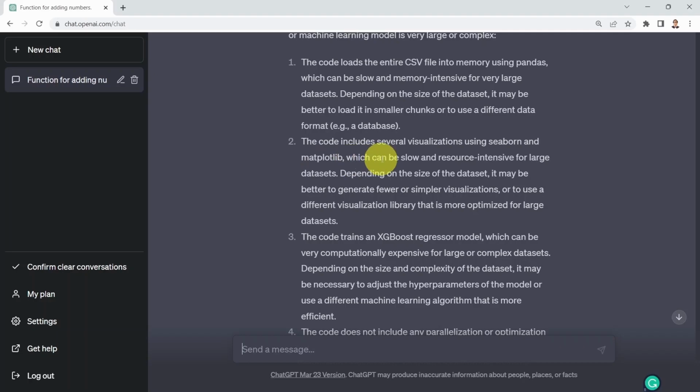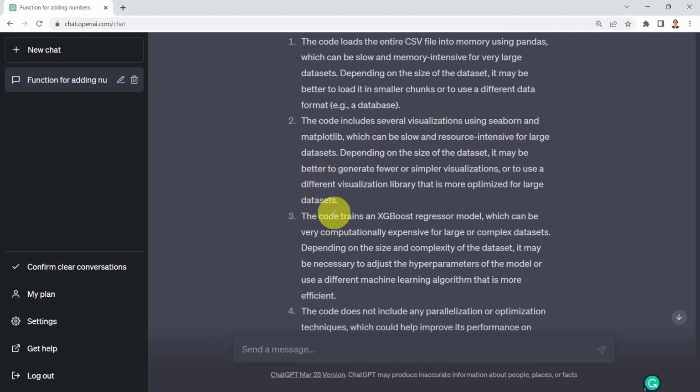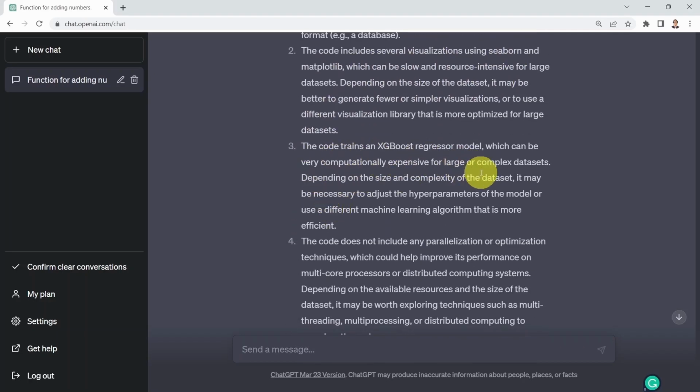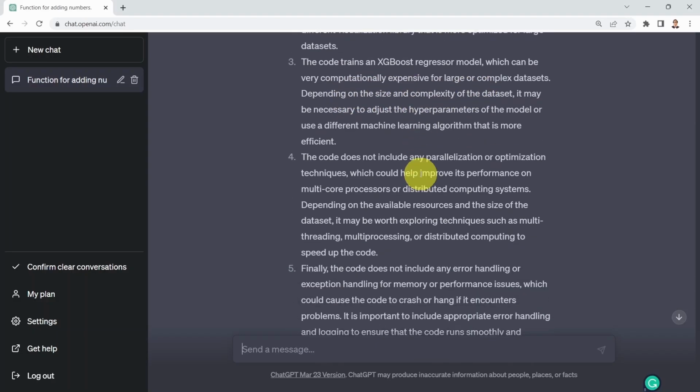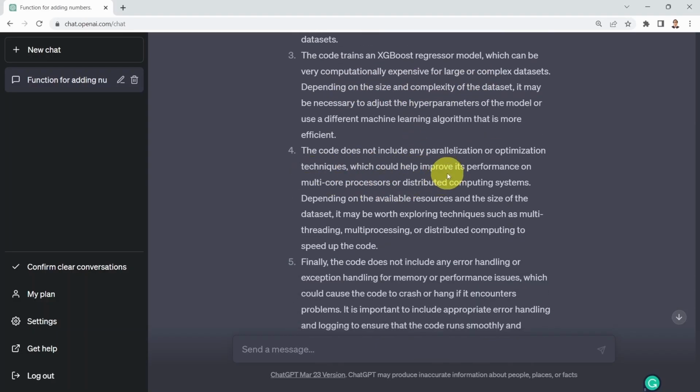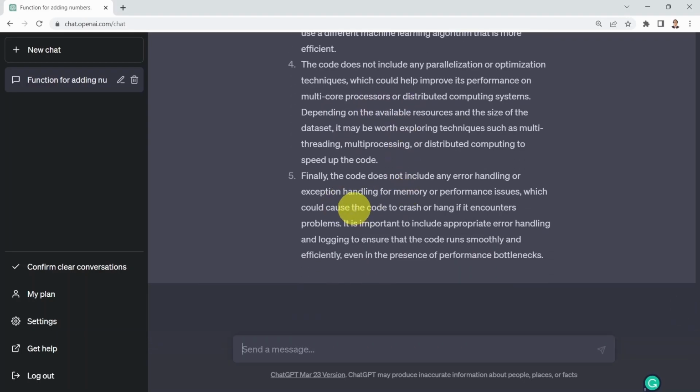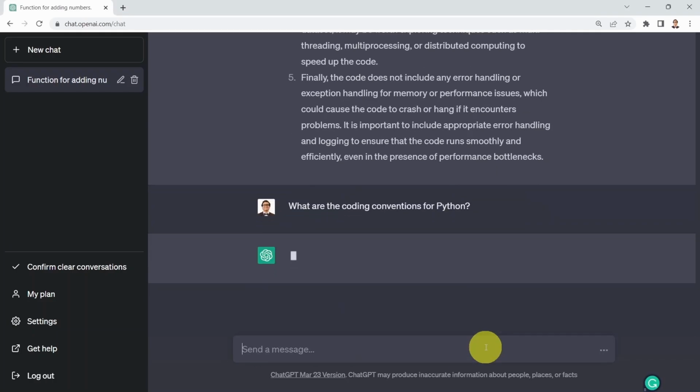The code also includes several visualizations using Seaborn and Matplotlib. Also, the code trains an XGBoost regressor model, which can be very computationally expensive. And the code does not include any parallelization or optimization techniques, for example. So it's recommending that when you train the XGBoost algorithm, maybe you need to improve the performance by running it on multi-core processors or distributed computing systems. And then finally, the code does not include any error handling or exception handling for memory or performance issues as well.